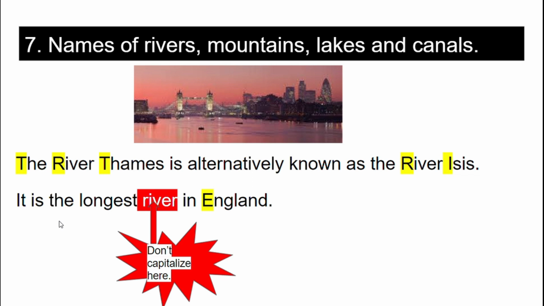Now let's see the second example. It is the longest river in England. Here the word river is not capitalized because here the word river is used as a general noun. It doesn't indicate any specific river here. It is generally used as river. So here no capitalization is required, but England indicates a specific name. So it is capitalized here.